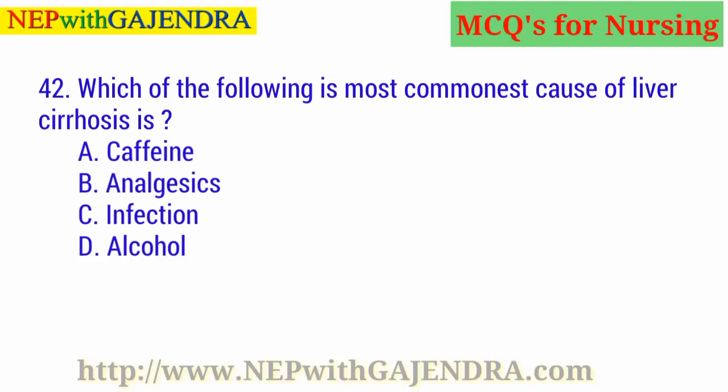Which of the following is the most common cause of liver cirrhosis? A. Caffeine. B. Analgesics. C. Infection. D. Alcohol. Guess the right answer. Right answer is B. Alcohol.